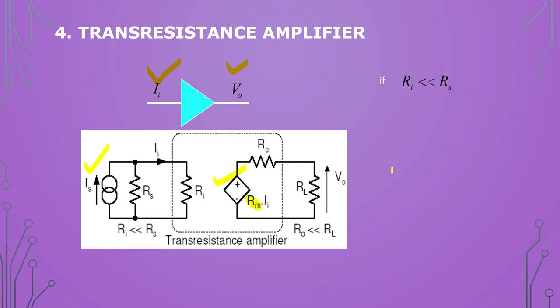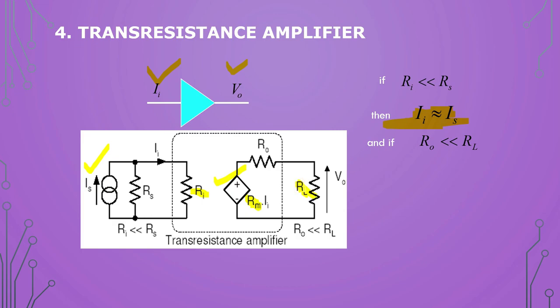So if Ri is much smaller than Rs, Rs is like infinite resistance, no conduction, and the full current Is will go to Ri. In Ri the current is Is, so Ii will be equal to Is. Similarly, at the output side, if R0 is much smaller than RL, that means RL is a very high value.